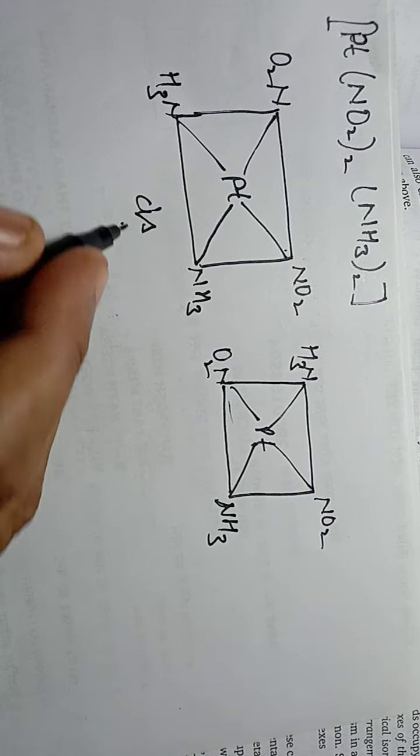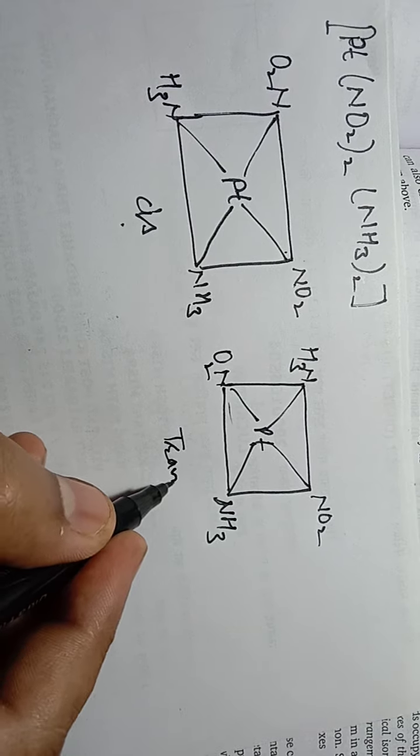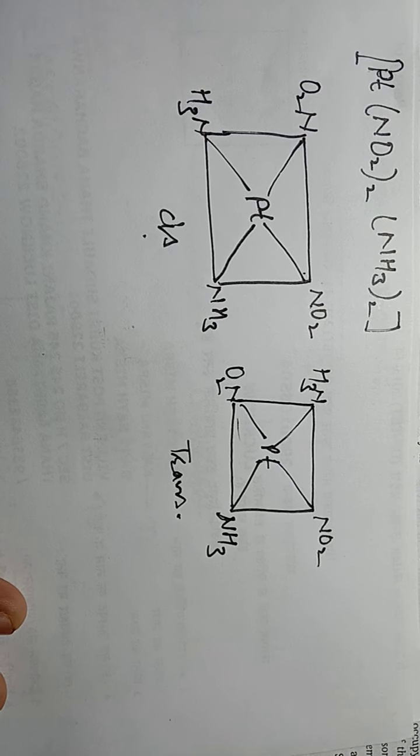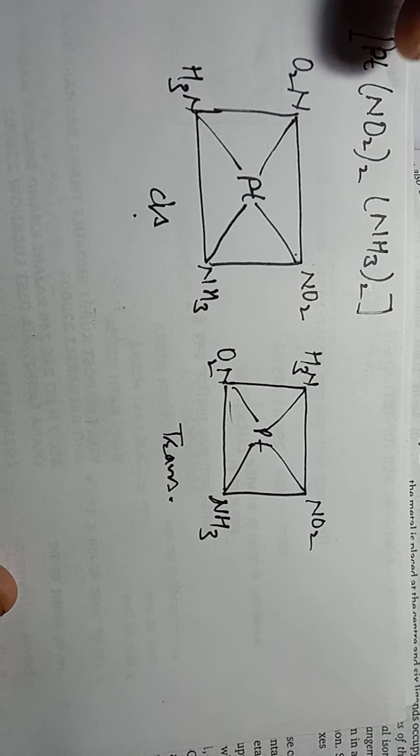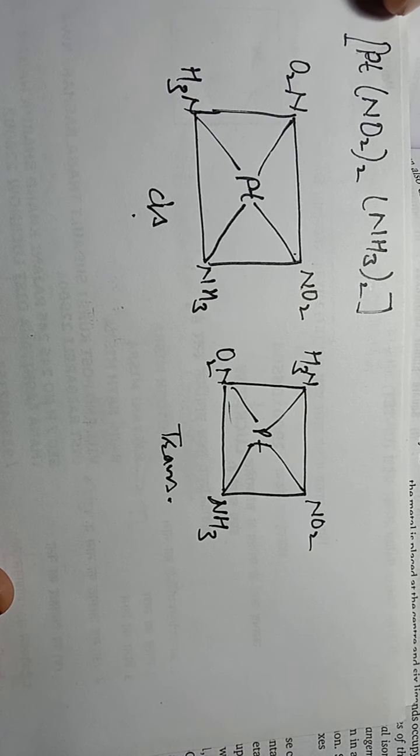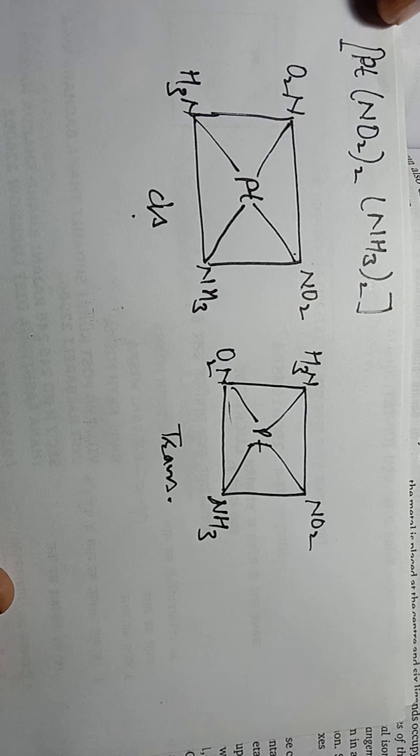So this is the cis form, this is the trans form. So we have written this second example. We have shown the structures of the cis and trans forms of this particular compound. Okay students, now what will be the IUPAC name of this compound?